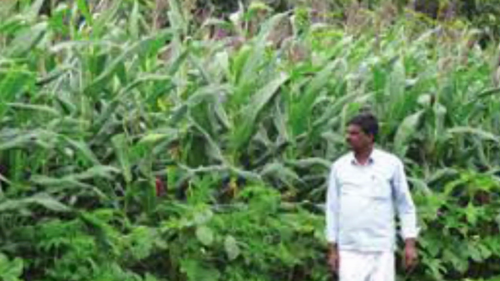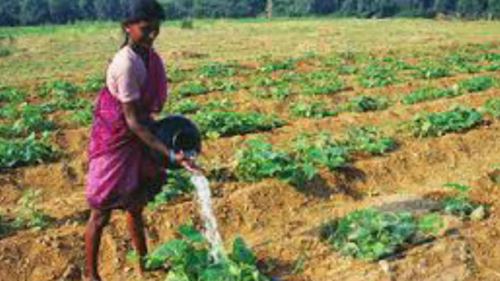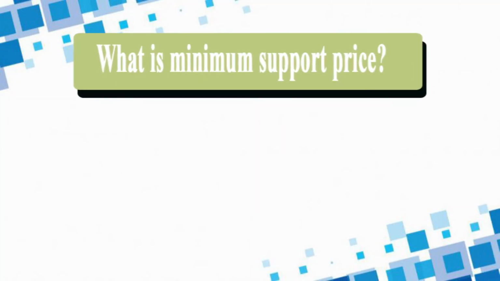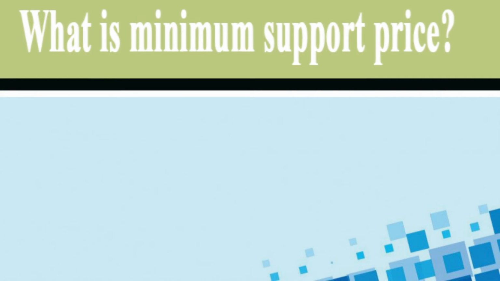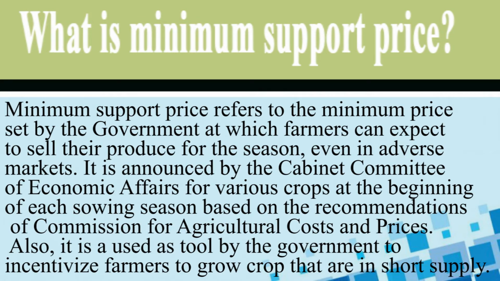Our next topic is minimum support price. Recently, the sericulture farmers have planned to launch an agitation to draw the state government's attention while demanding a minimum support price and financial aid of rupees 50,000 for every acre of mulberry cultivation. Now, we must understand what is minimum support price. Actually, minimum support price refers to the minimum price set by the government at which farmers can expect to sell their produce for the season even in adverse markets.